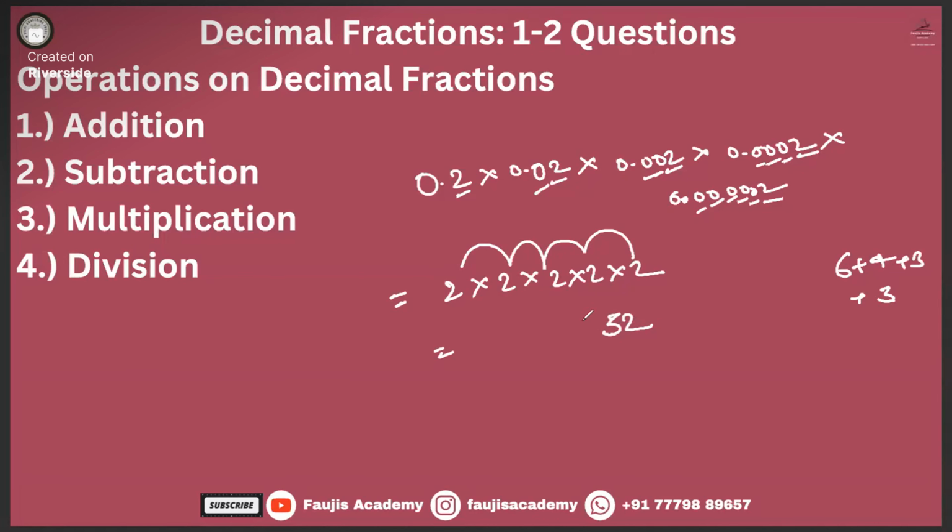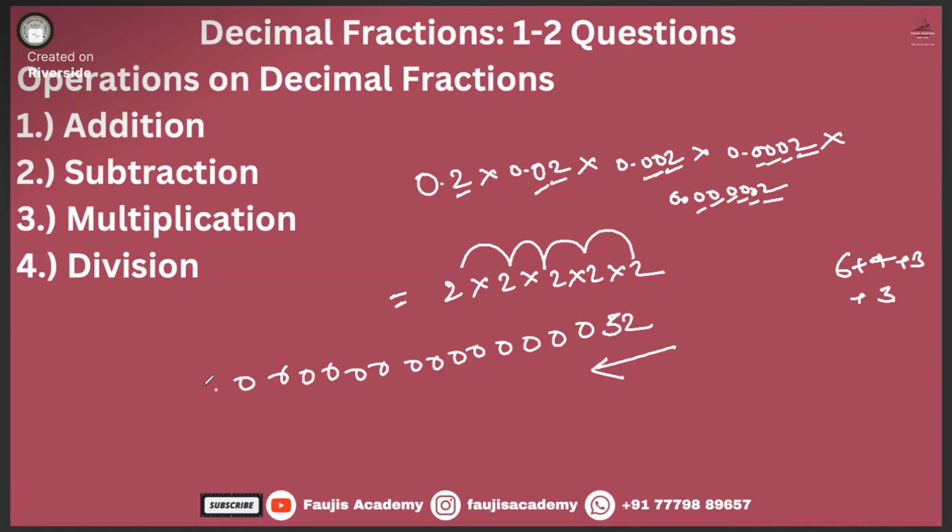But we have only 2 digits. So let's just put in some zeros. We need to have the point after 16 digits from the right hand side: 1, 2, 3, 4, 5, 6, 7, 8, 9, 10, 11, 12, 13, 14, 15, 16.